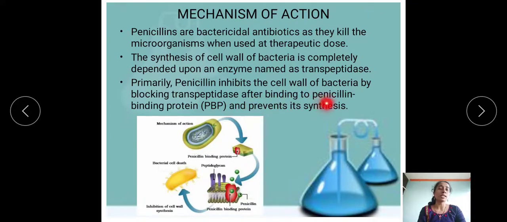PBP. PBP is nothing but what? Penicillin binding protein, and it prevents the synthesis of the bacterial cell wall.